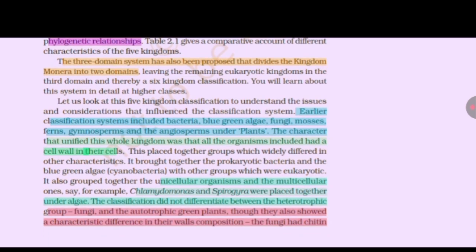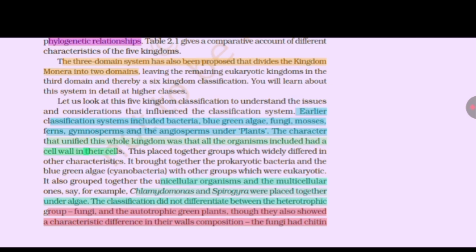Earlier classification systems included bacteria, blue-green algae, fungi, mosses, ferns, gymnosperms, and the angiosperms under plants. The character that unified the whole kingdom was that all the organisms included had a cell wall in their cell. This placed together groups which widely differed in other characteristics. It brought together the prokaryotic bacteria and the blue-green algae, or cyanobacteria, with other groups which were eukaryotic. It also grouped together the unicellular organisms and the multicellular ones.